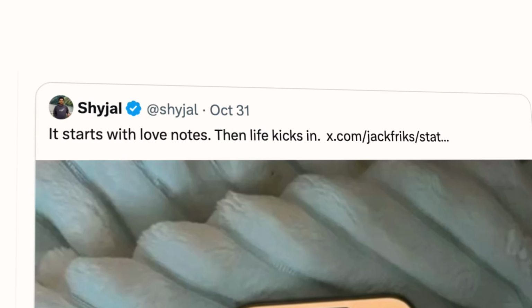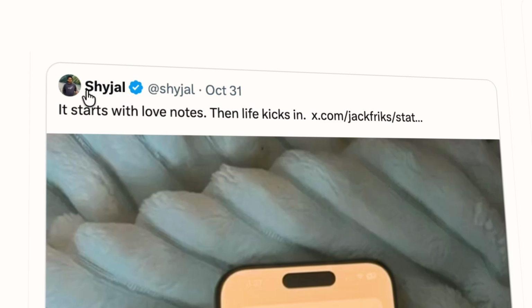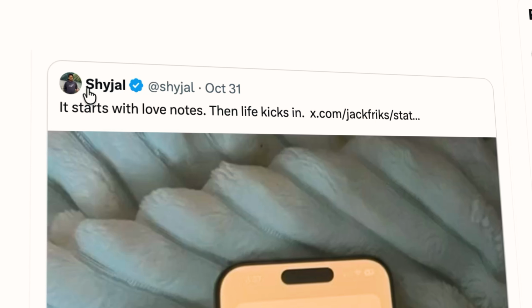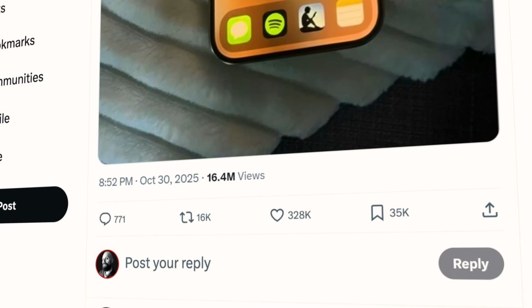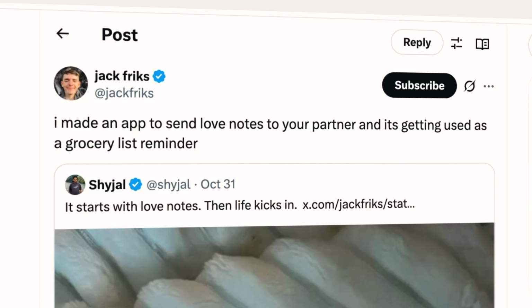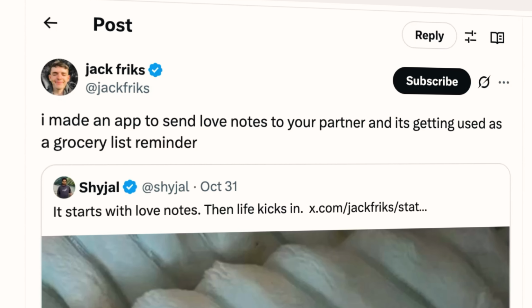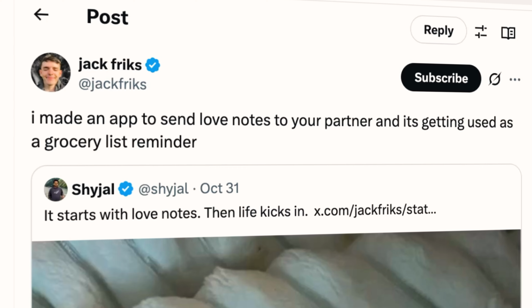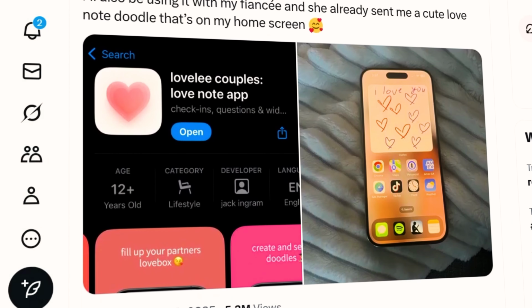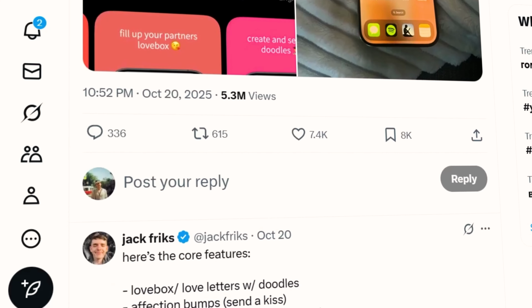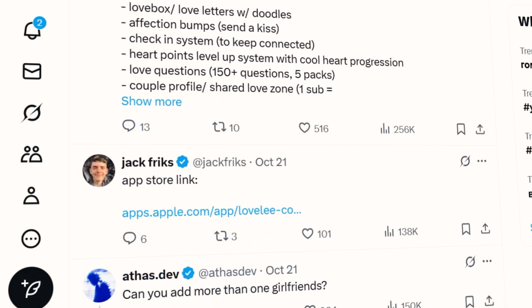Then Shy Jow retweeted his announcement. It starts with love notes and then life kicks in, showing a screenshot of his grocery list. This post got 16.4 million views. Then Jack uses this engagement to resurface his app and add some additional commentary. "I made an app that sends love notes to your partner, and now it's getting used as a grocery list reminder." 14.1 million views. Each time Jack posts, he adds a link to the app as the first comment, a direct link to the App Store.